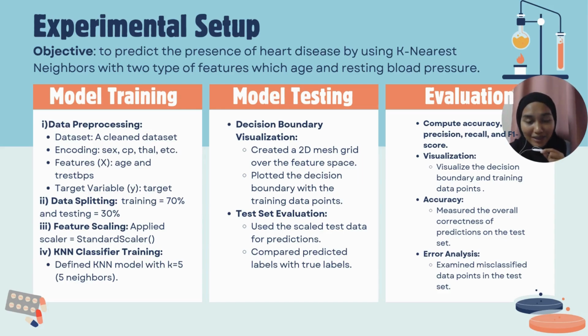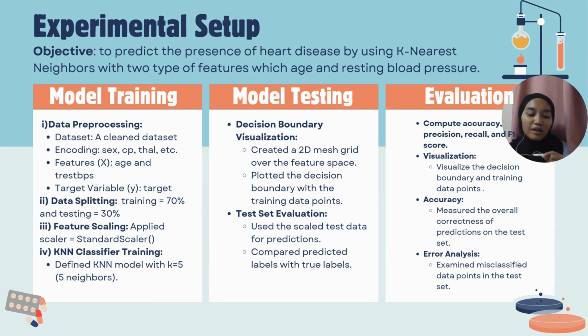The second one in this experimental setup is decision boundary visualization and test set evaluation. For decision boundary visualization, we created a 2D mesh grid to visualize the decision boundaries.